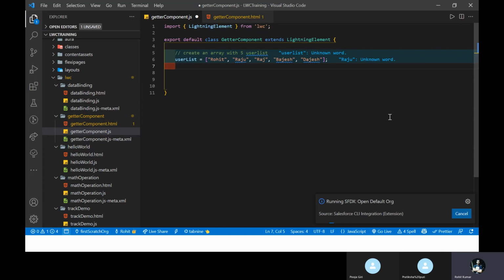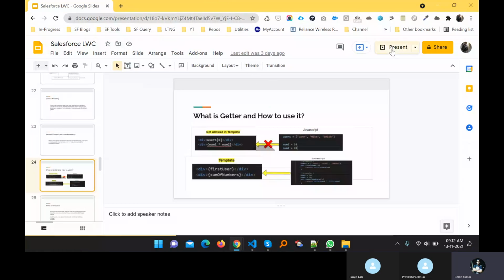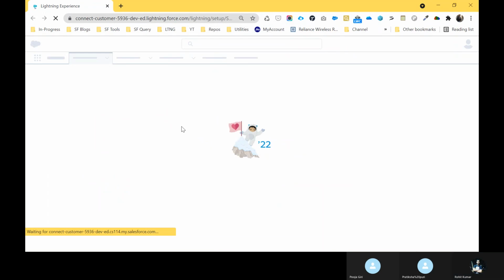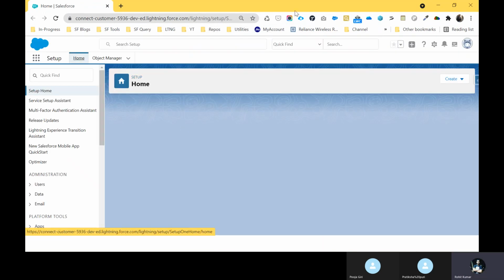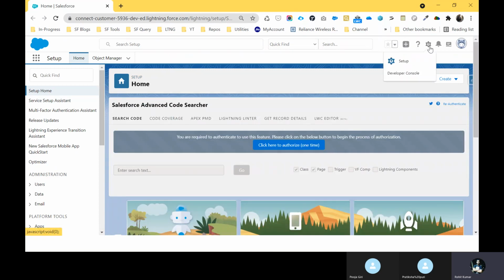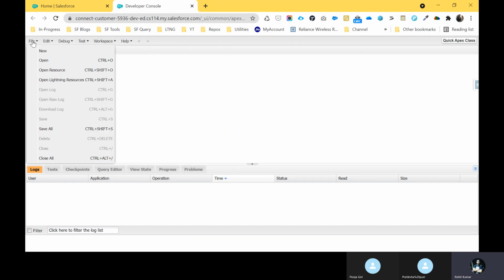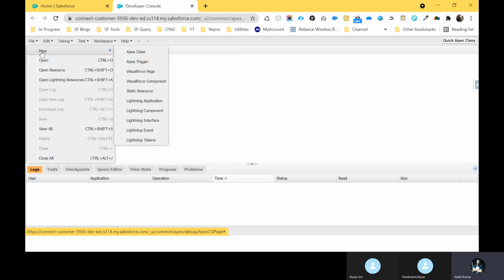Now you can see my Aura component area. Here you can see this gear icon. Just click this gear icon and you can see the Developer Console. Open it in a new tab. This is the Developer Console IDE under Salesforce. In the File menu, you can see New. Under New, you can see Lightning App, Lightning Component, Lightning Interface, and all those things.